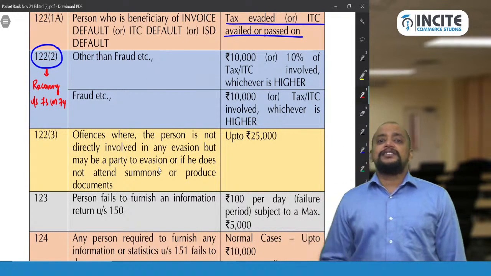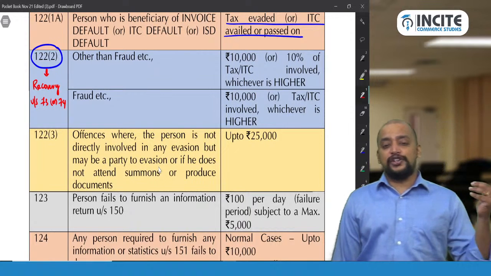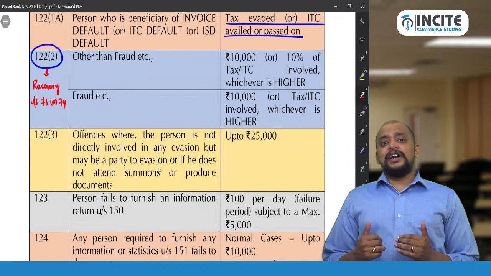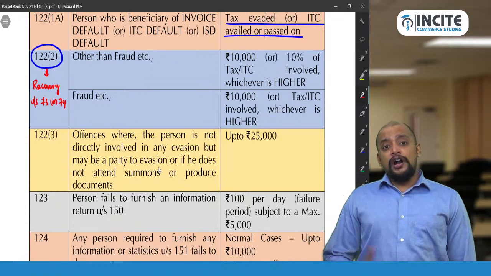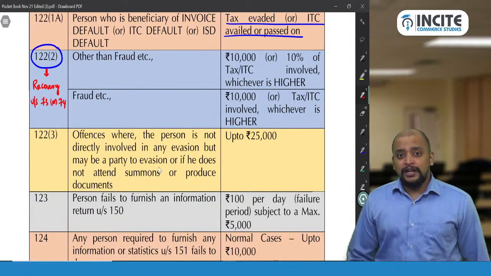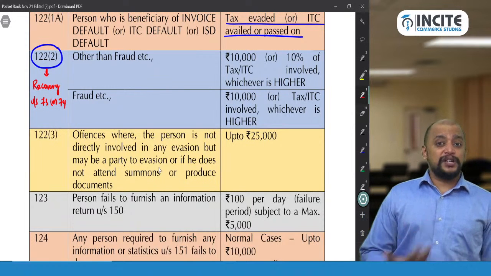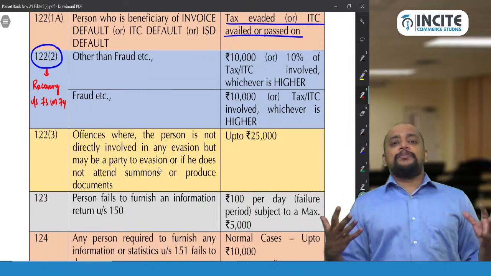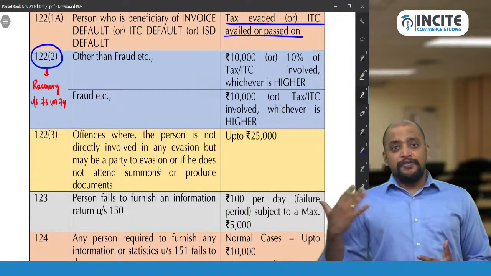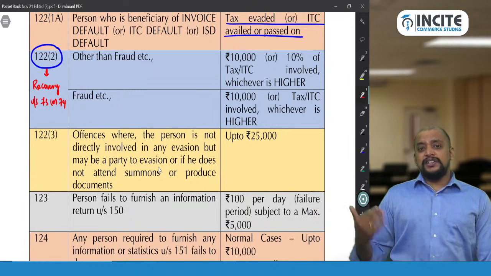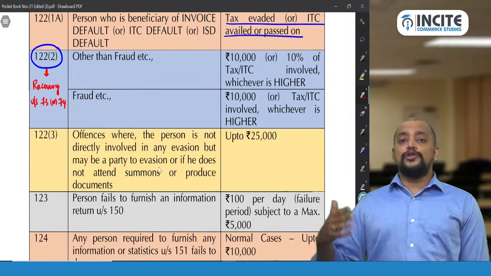Now in this case the penalty will be under 122 subsection 2, and again this is divided into 2: fraud or other than fraud. Fraud, collusion, willful misstatement, suppression of facts or contravention with an intent to evade payment of tax. When it is fraud, mens rea is present, guilty mind is present, whereas if it is other than fraud, there is no guilty mind.